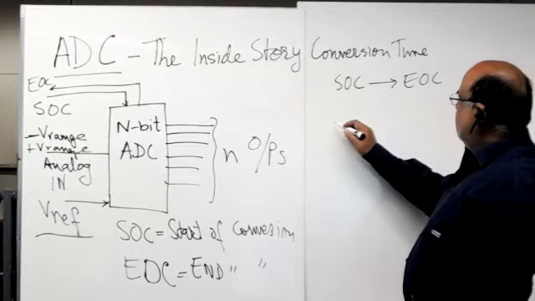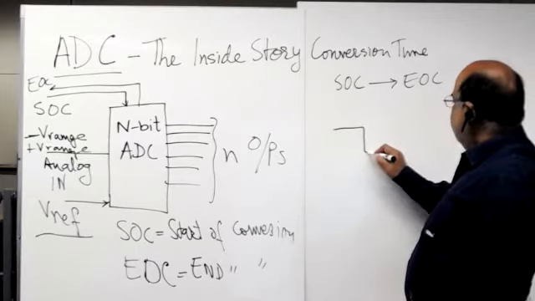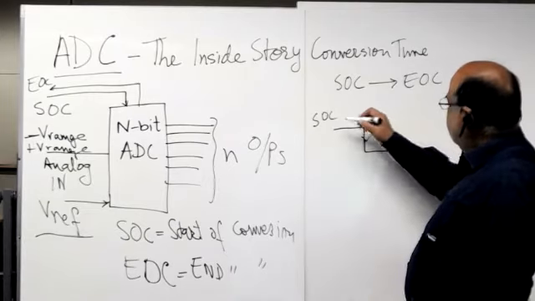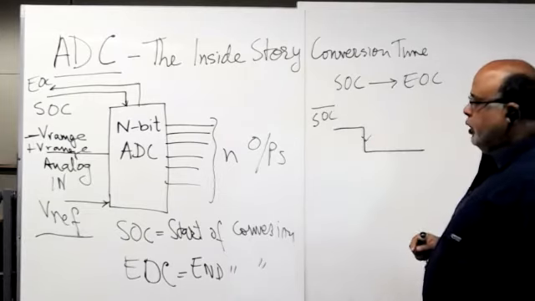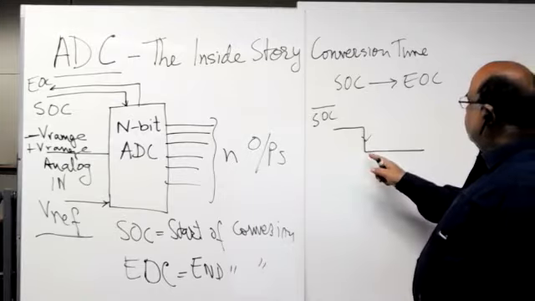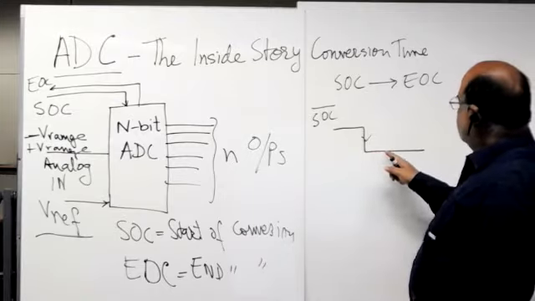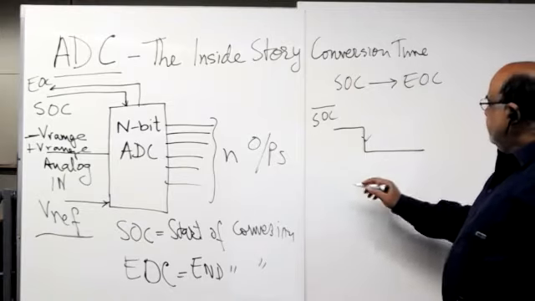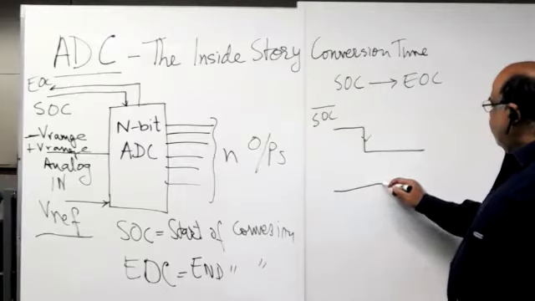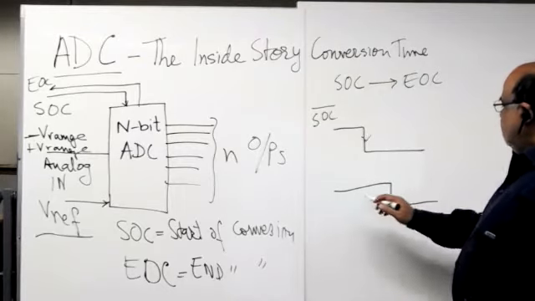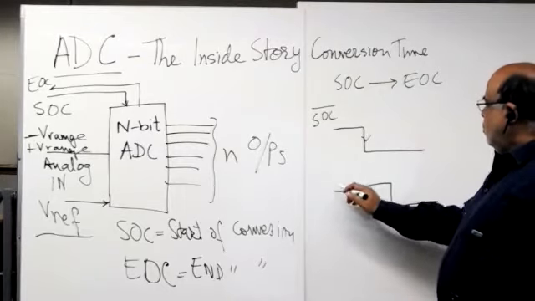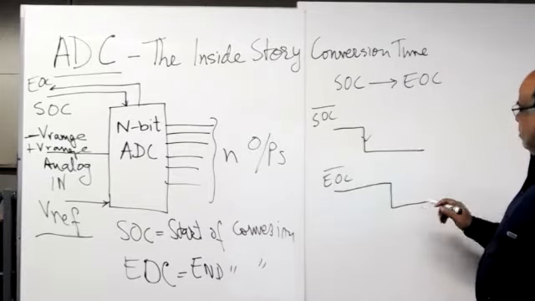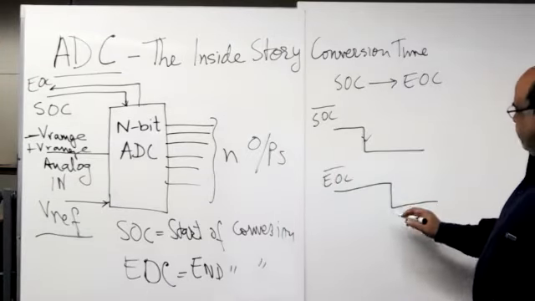So for example, the waveform could be like this: start of conversion, this is where the conversion will start. End of conversion is the output of the ADC. So it will go up or low after a certain time.